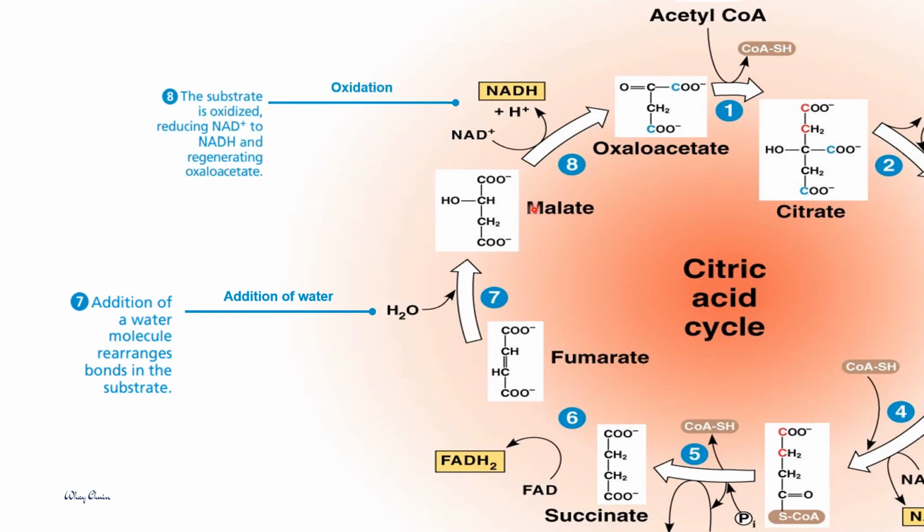Each malate will be oxidized by transferring electrons to NAD+ and produce NADH, and during this step, oxaloacetate is regenerated, and oxaloacetate will enable the repetition of the citric acid cycle when acetyl-CoA enters the cycle.